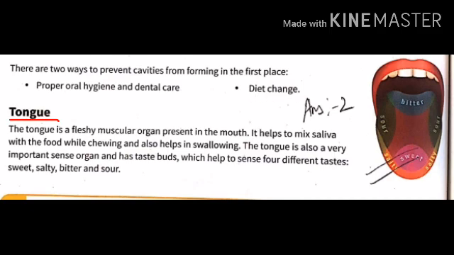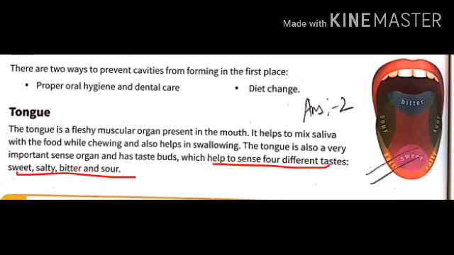Next is tongue. It is a fleshy muscular organ present in our mouth. When we are chewing the food, at that time it helps in mixing the saliva with the food, and it also helps in swallowing the food. It is a very important sense organ, and it has taste buds.